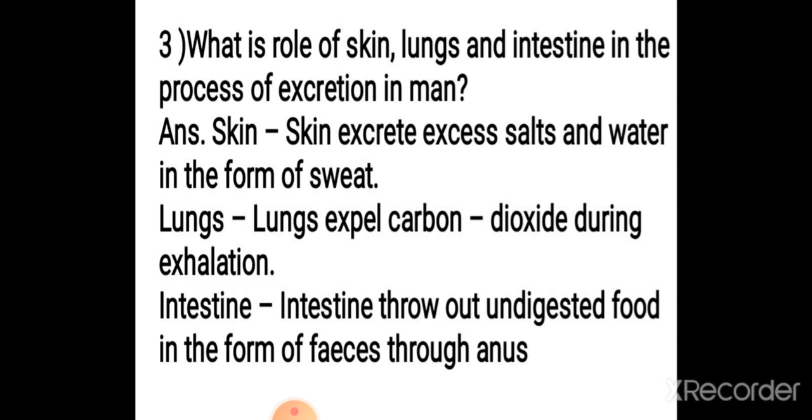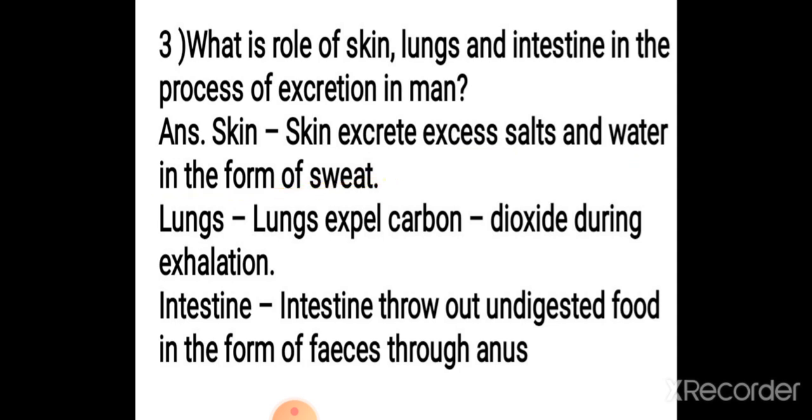Now coming to question number 3. What is the role of skin, lungs and intestine in the process of excretion in man? Now the skin, as we all know, has pores, and from these pores the sweat, which contains the excess of salt and water, moves out. So skin excretes excess salts and water in the form of sweat.